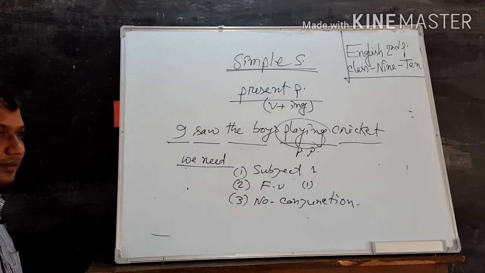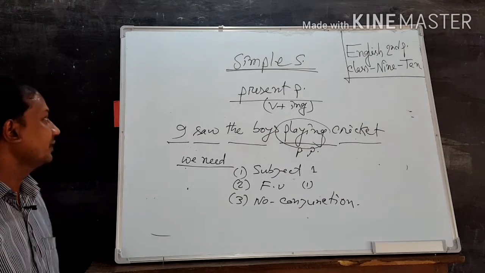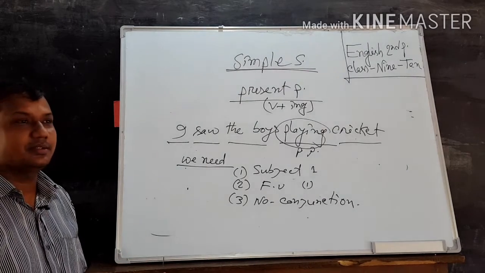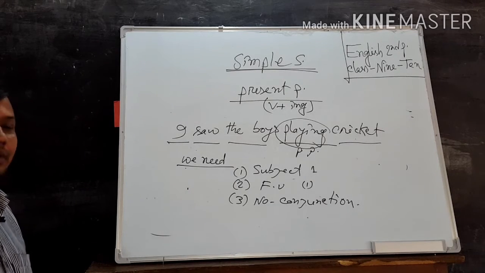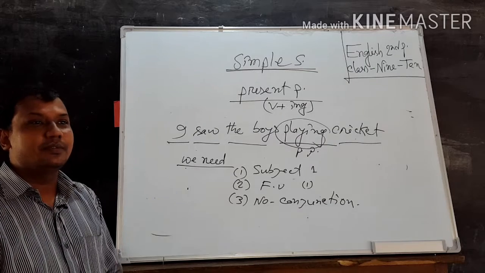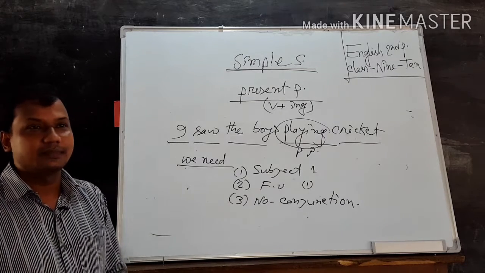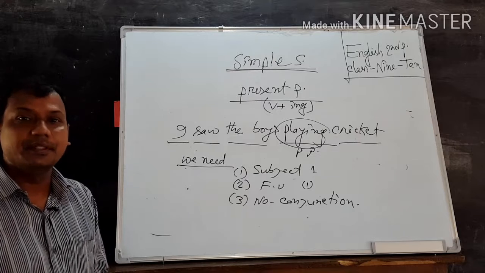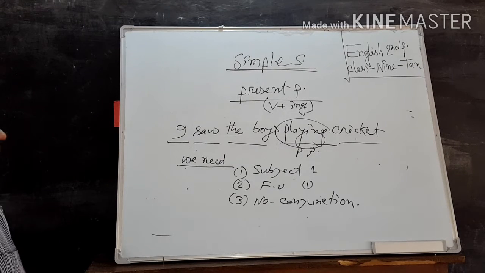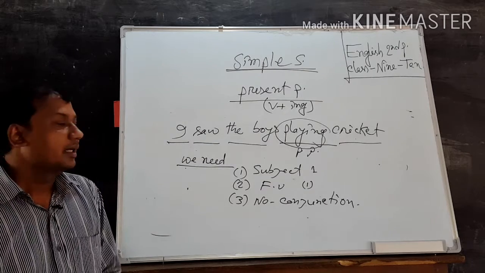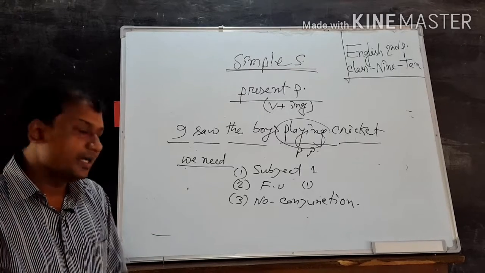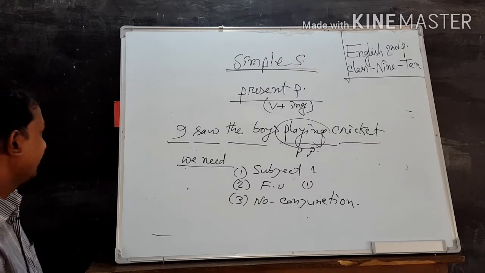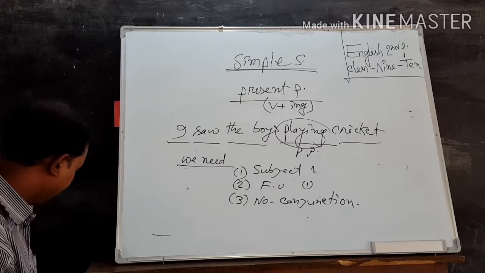Attention please. Again, I am giving you the definition of simple sentence. The sentence which has only one subject and one finite verb, and there is no conjunction. But sometimes we have to use one or more verb to fill the meaning of the simple sentence. In this case, the next verb must be turned into non-finite verb. So here I am using present participle only. It is non-finite verb to make a simple sentence. I saw the boys playing cricket.